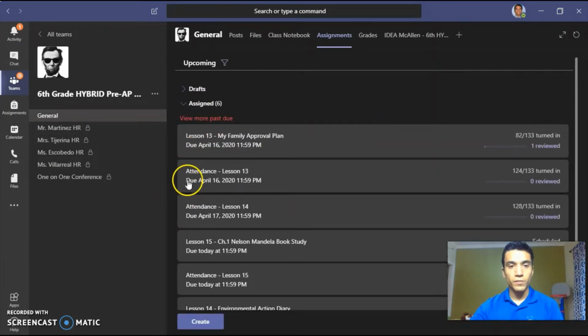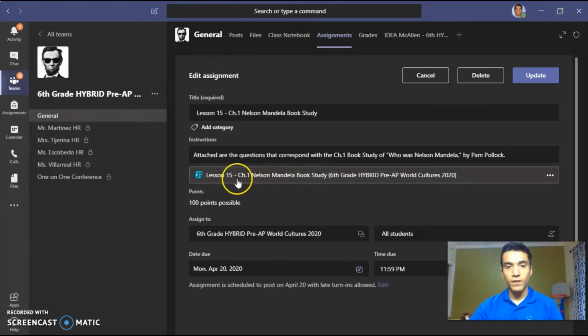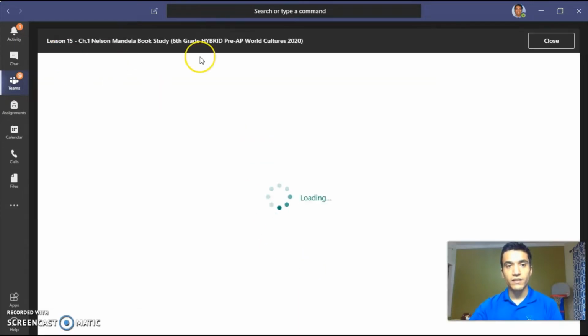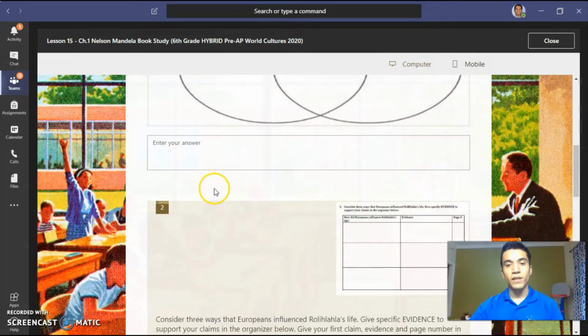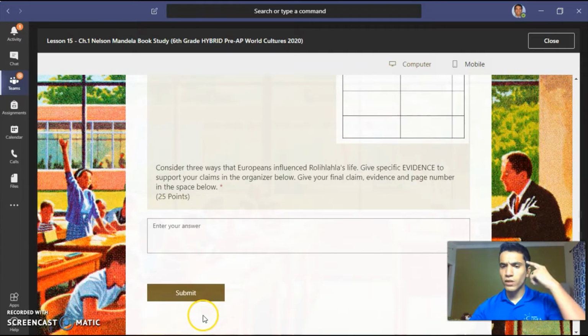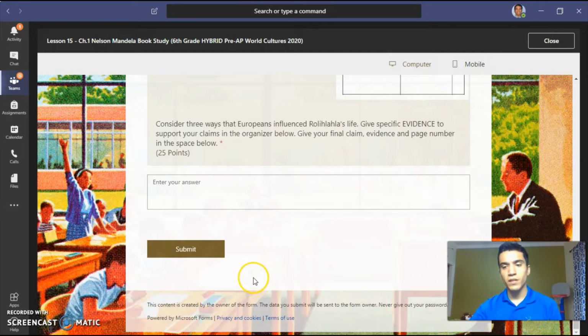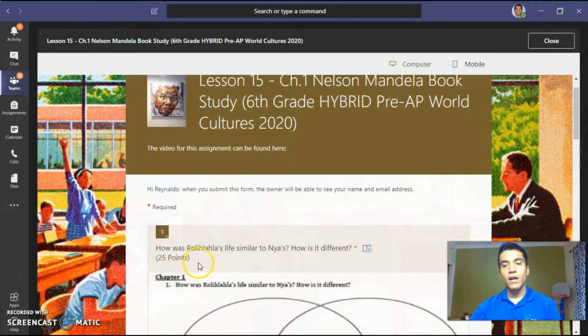Don't forget, you also need to be doing attendance for today, so you're going to be seeing 2 assignments pop up, attendance lesson 15 and lesson 15 chapter 1 Nelson Mandela book study. You're going to see a link, click that link, it's going to take you to a forms page, and it's going to give you 4 questions, all open-ended with some images. The images are to help you organize them in your head or on a piece of paper, because originally this was supposed to be done on a packet. Okay, so I'll walk you through that as we read.